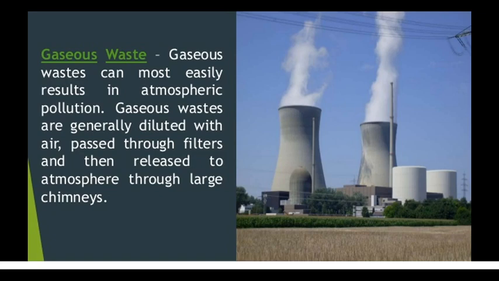So that is the way of disposal of gaseous waste. I repeat, gaseous wastes are diluted with air and passed through filters and are then released to the atmosphere through large chimneys.